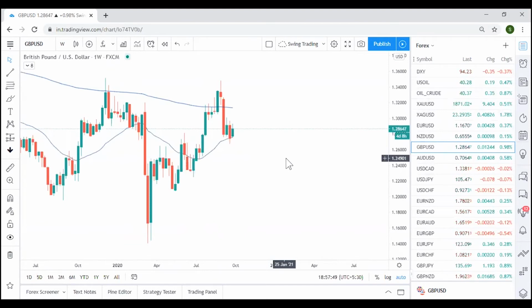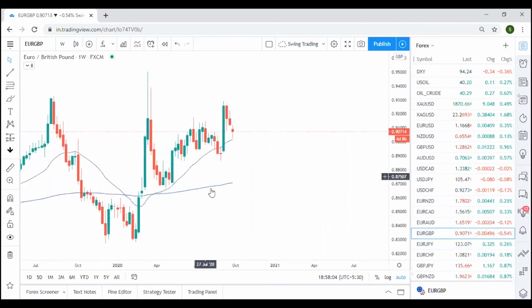So that would help you to trade cross pairs, in the sense that you can look at Euro GBP as an altogether pair. Euro GBP should be falling. Why? Because Euro is weaker than GBP and GBP is looking strong, right? So Euro GBP is a clear sell, the way the candle has closed. This one is still forming, so I would not take a call on that. But it is clearly showing a downside move.